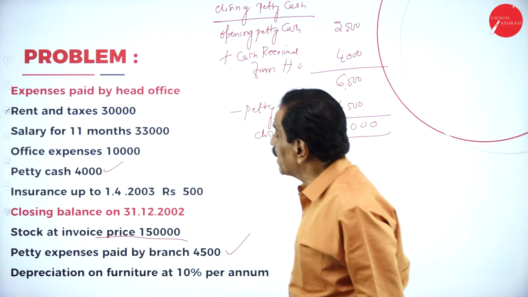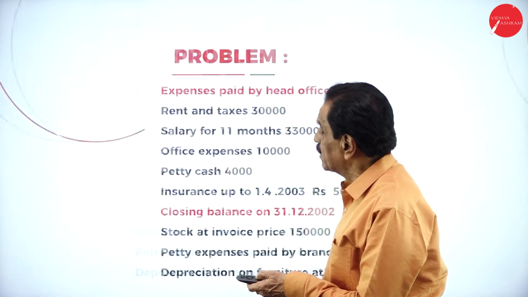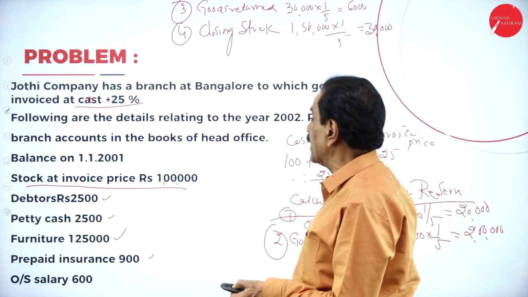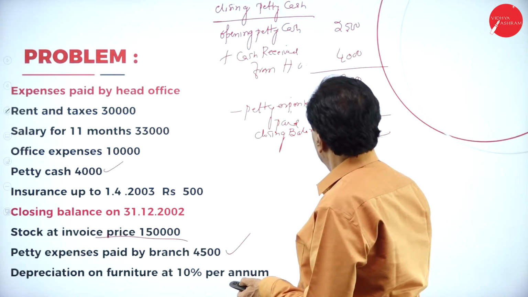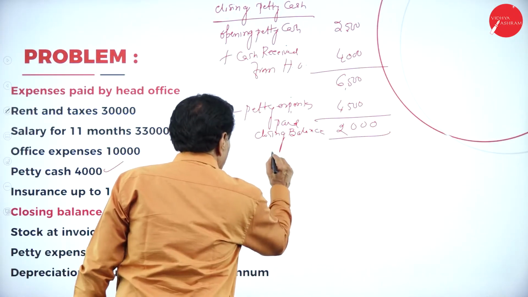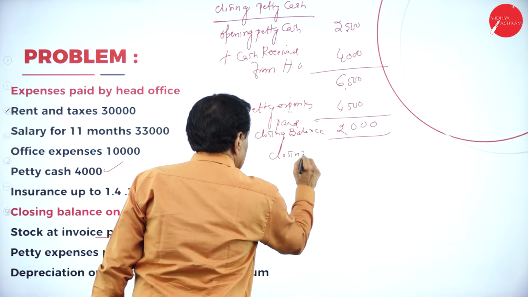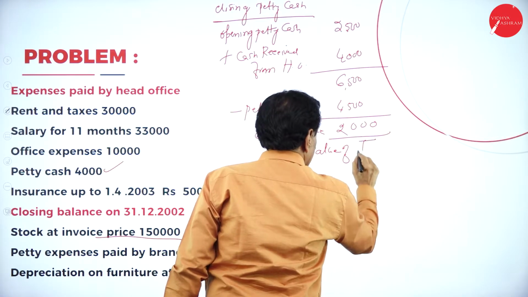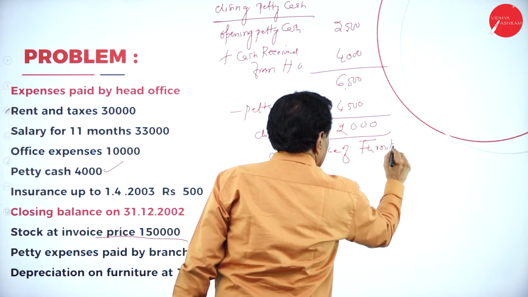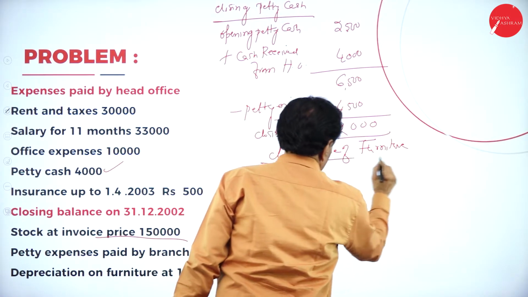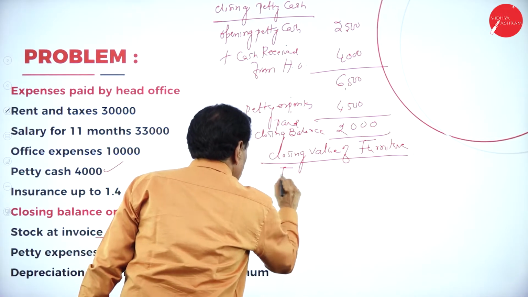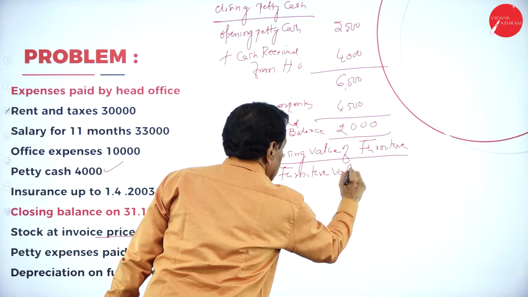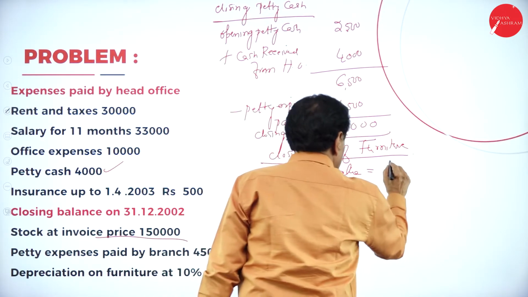Then regarding the furniture, see that. What's the value of the furniture you got? 1,25,000. Closing value of furniture. Furniture value 1,25,000.